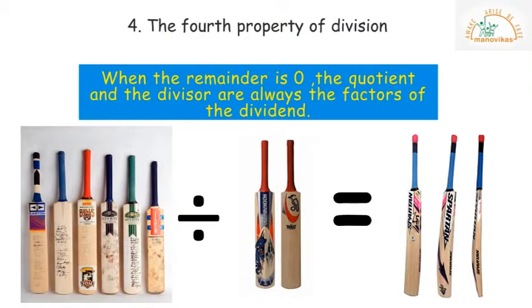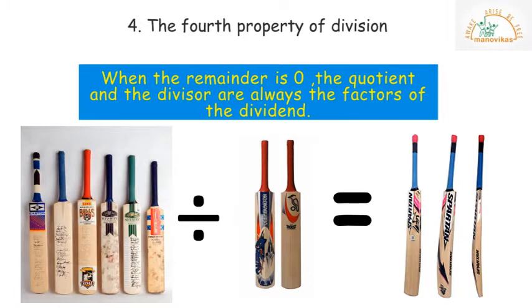The fourth property of division states, when the remainder is 0, the quotient and the divisor are always the factors of the dividend. Here we have 6 bats, 1, 2, 3, 4, 5, 6, divided by 2 bats, 1, 2, which is equal to, after dividing, the quotient or the answer 3.